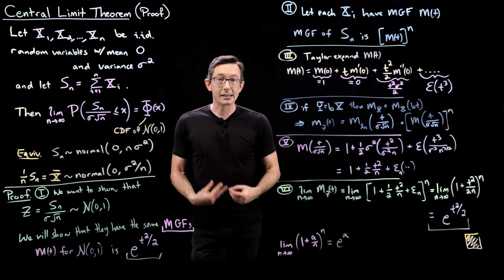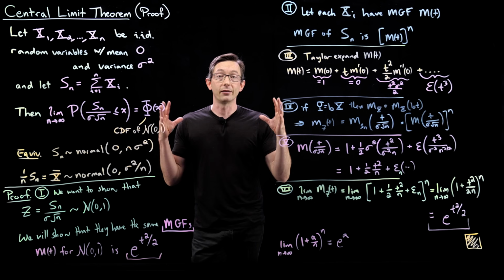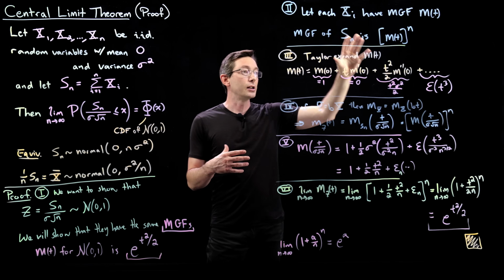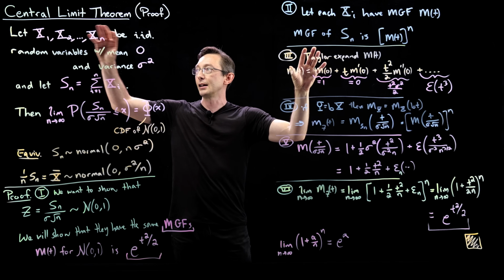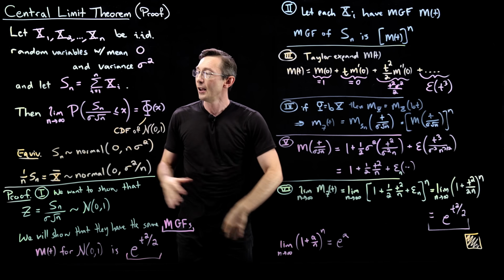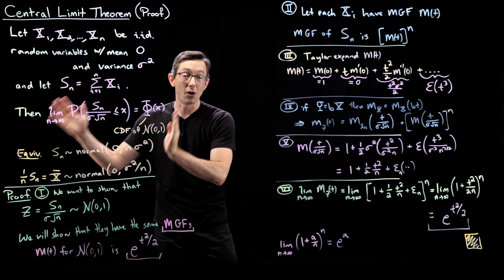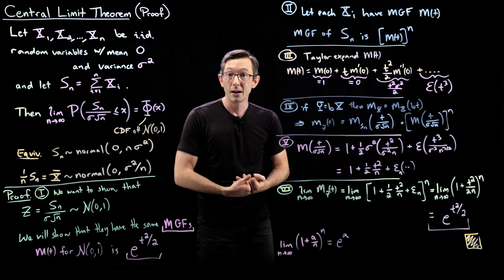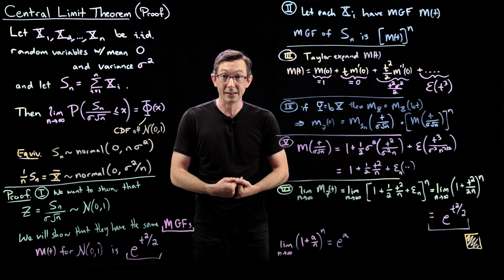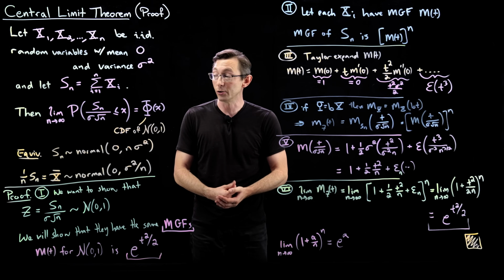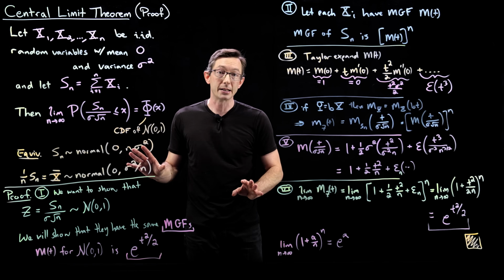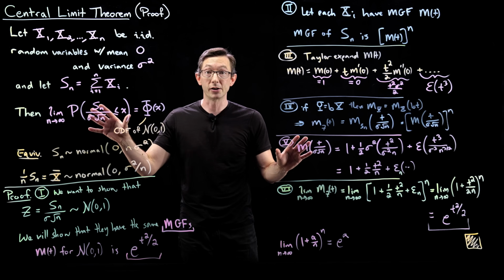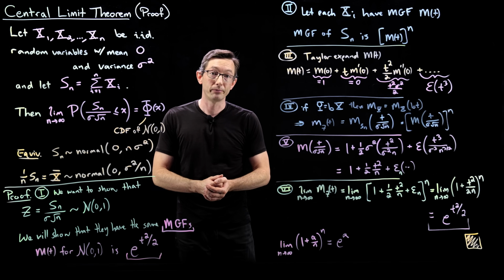And I hope that this is as satisfying for you as it is for me. This is kind of the culmination of our understanding of moment generating functions and probabilities of things that are independently identically distributed. And this is one of the most important results in all of probability and statistics. We're going to use this all the time when we start sampling data from distributions, like actually collecting data and trying to infer things about that distribution. We're going to use the central limit theorem all the time. So it's really good to have a strong intuition and understanding for why this is true and how we actually construct a proof. Okay, thank you.